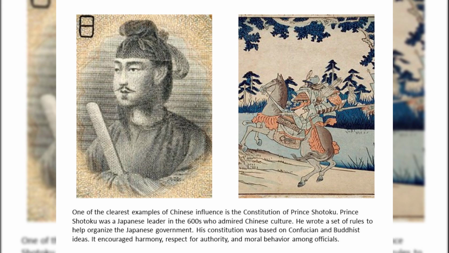One of the clearest examples of Chinese influence is the Constitution of Prince Shotoku. Prince Shotoku was a Japanese leader in the 600s who admired Chinese culture. He wrote a set of rules to help organize the Japanese government. His constitution was based on Confucian and Buddhist ideas. It encouraged harmony, respect for authority, and moral behavior among officials.